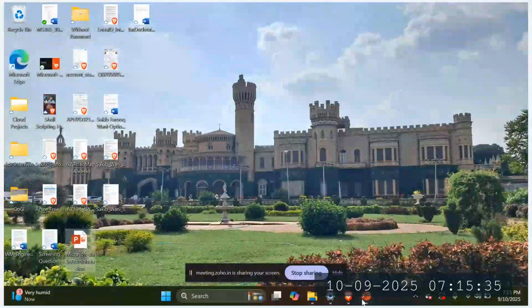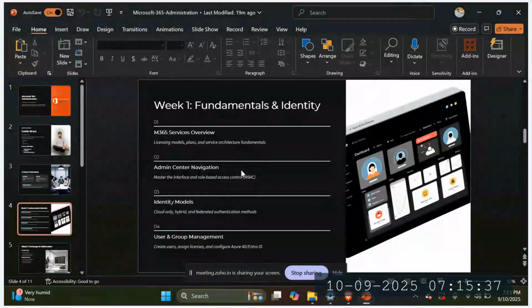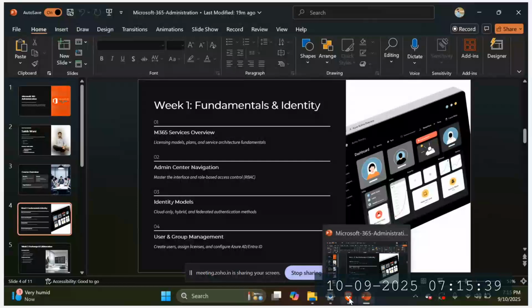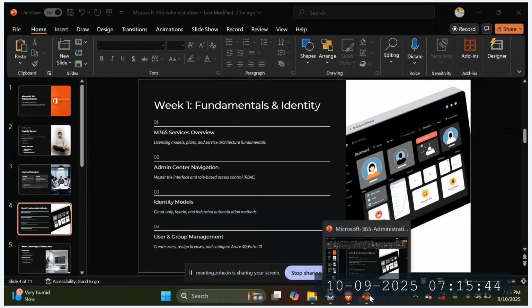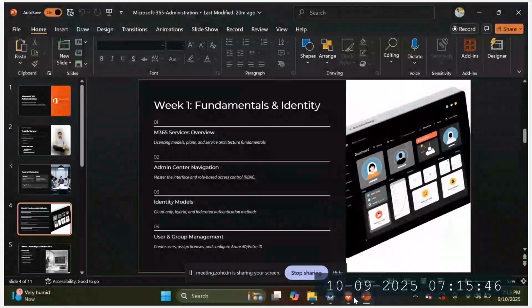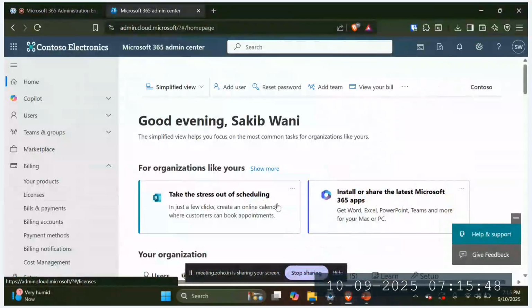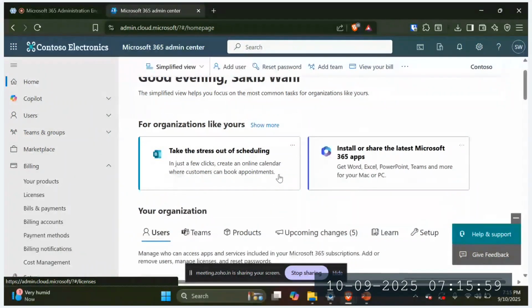Now I understood. Presently I was working in 365 only, but as a level one. So I had access to all things, like I'll be able to access the full admin centers, like Intune, the Teams admin center, and Exchange. I can access everything, but some restrictions are there, like B2B tenant and conditional access. I had a restriction.